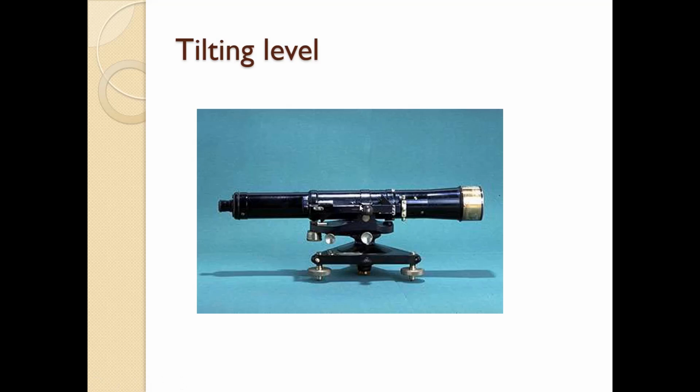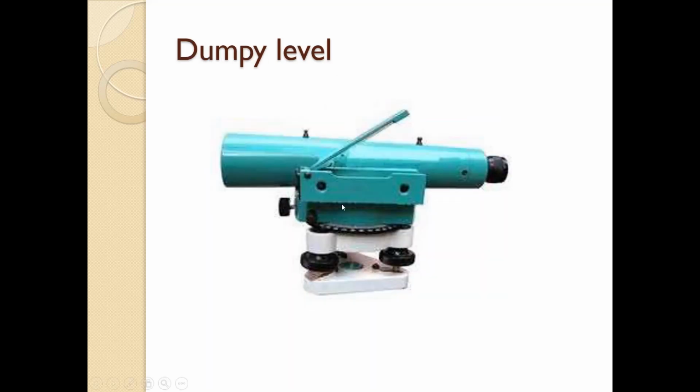In leveling, precision is necessary, and with the help of this bubble tube, we can make sure that the line of axis of this telescope is in a horizontal direction, so that we can say the leveling is going to be correct. Otherwise, if it is bent by some amount, it will produce more error as we move the staff from this particular level.